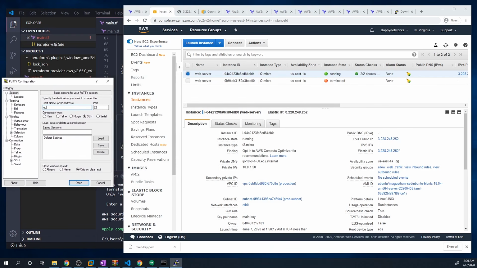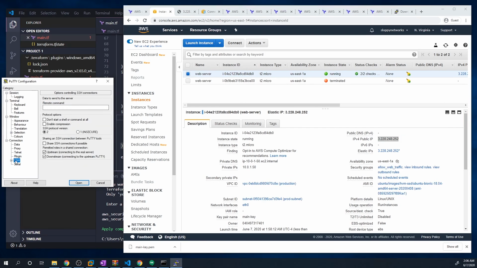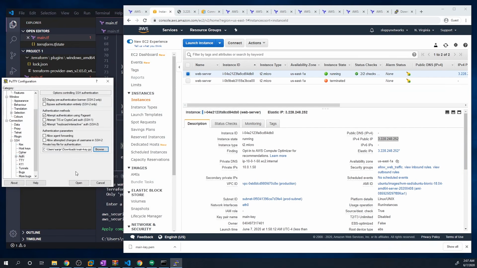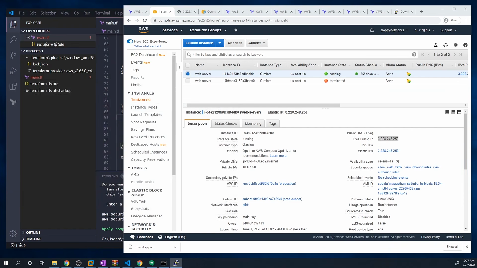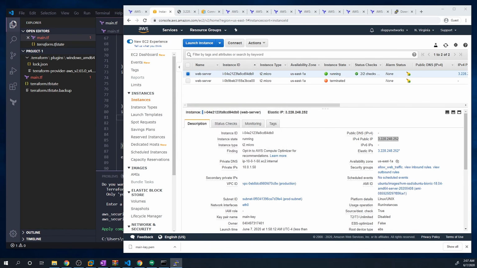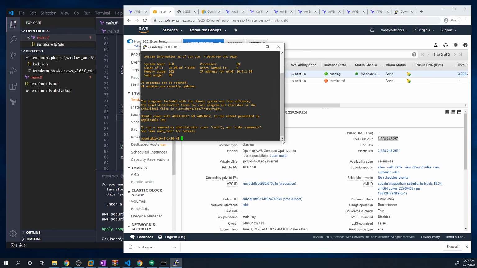We want to go to Ubuntu, and then copy this IP address. Go to SSH, go to our authentication, browse, find our main key PPK file, hit open. And it should pop up with this security alert. So just hit yes. And at this point, you should be logged in using Putty.